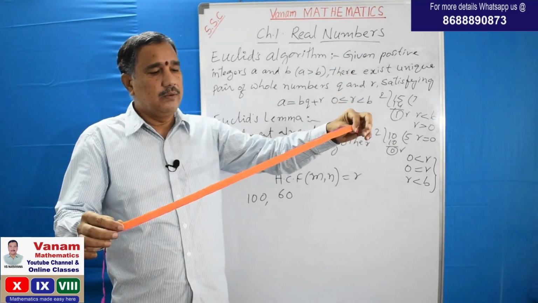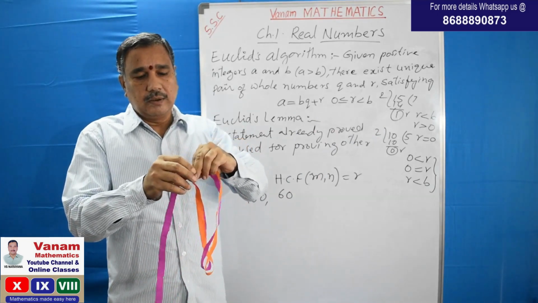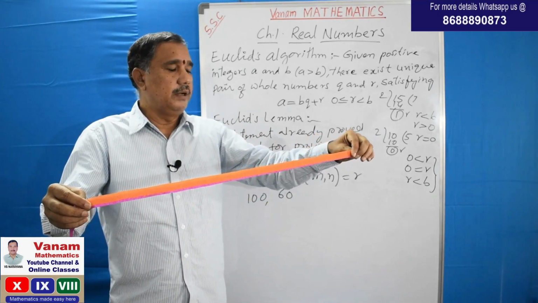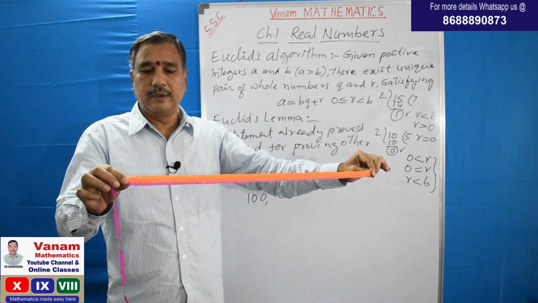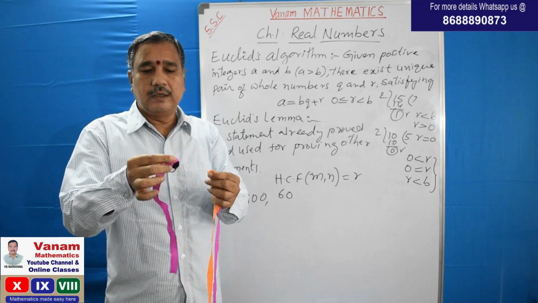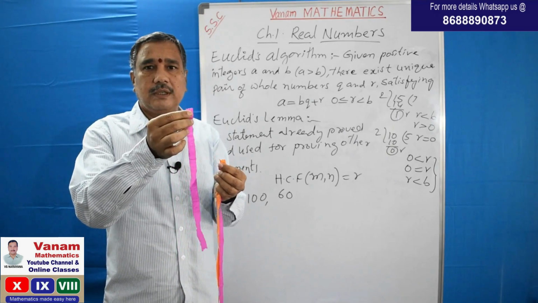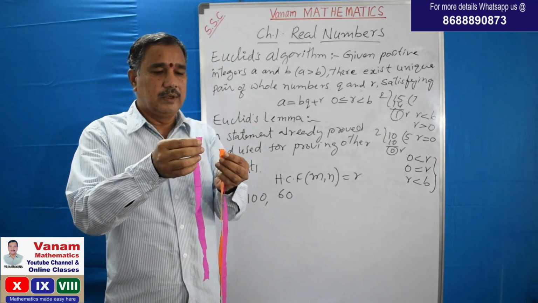So this is 100 and this one is 60 centimeters, the pink one. Cut here, and you will get a piece. Can you say how much this length is? 40 centimeters.